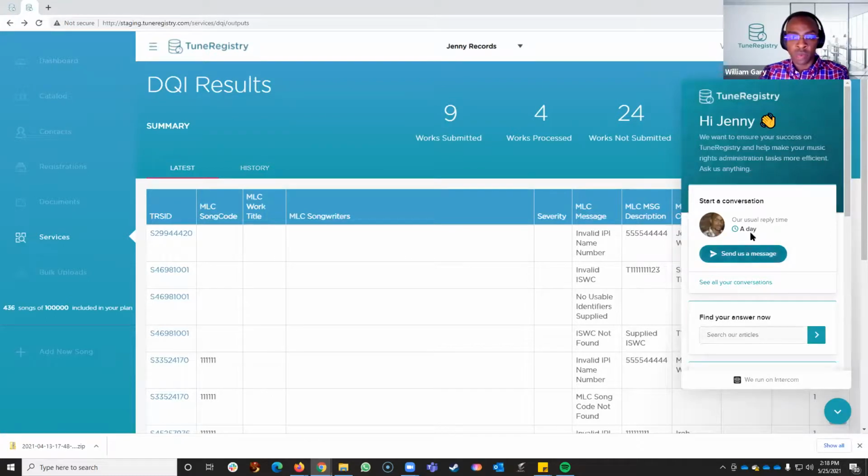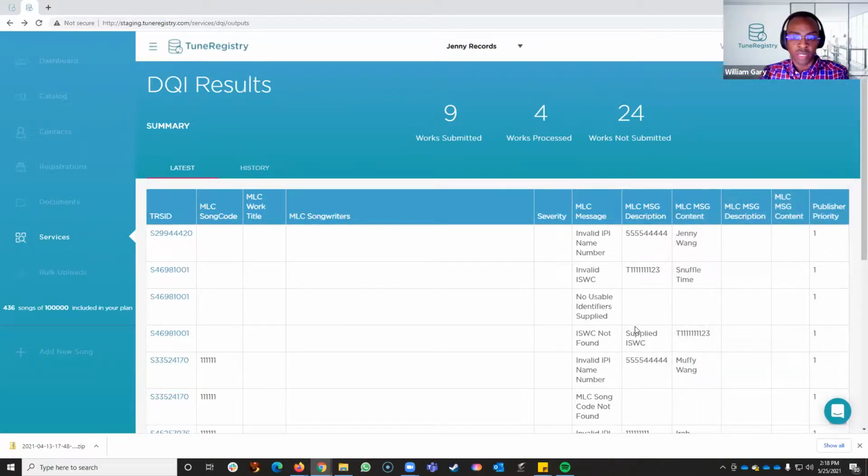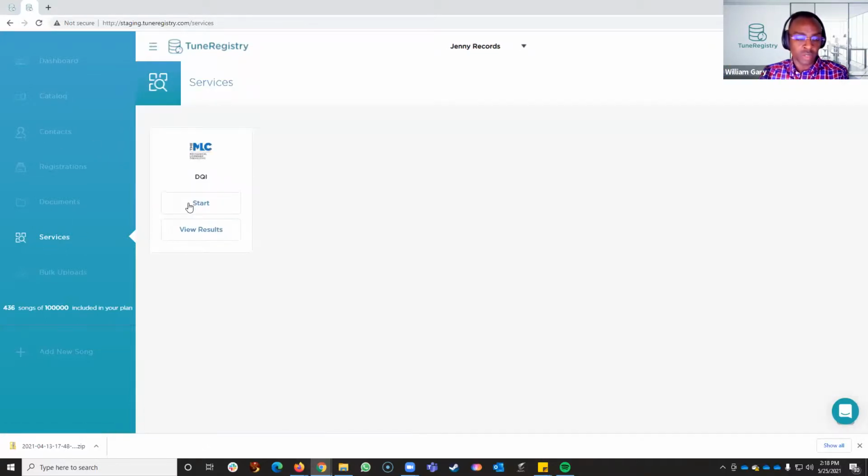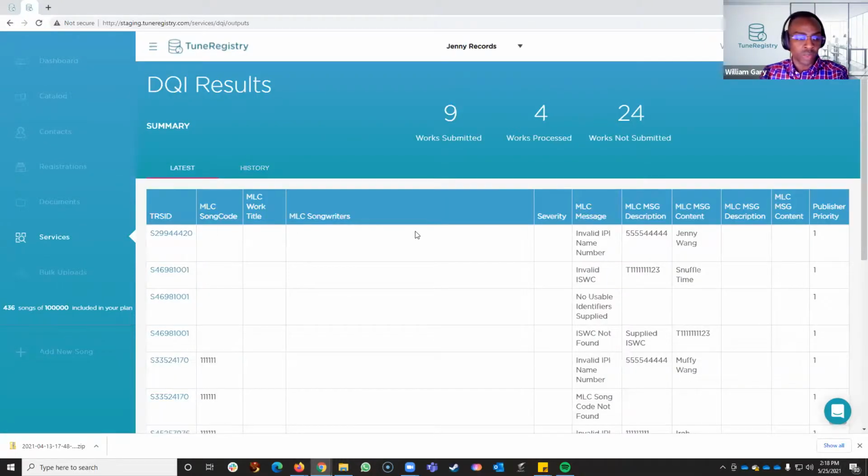And then we'll be able to provide general guidance on how they can go about resolving these issues as they update their work information, whether within the TuneRegistry system or with the MLC. They can always go back to the services tab, start a new process, and then the report will start to reflect those corrections. And that's our implementation of the MLC DQI process.